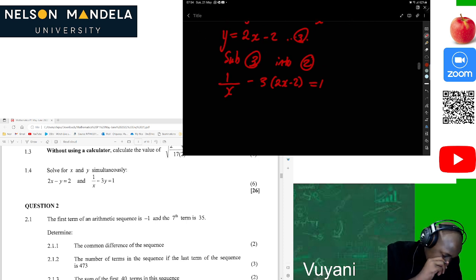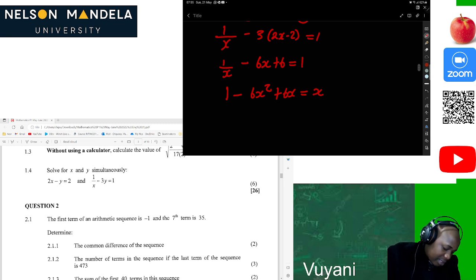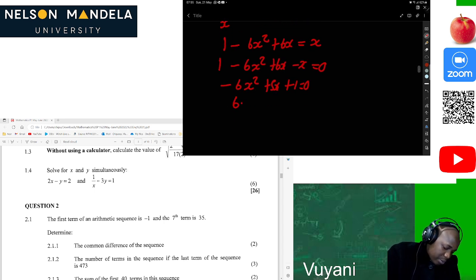Of course, this will be the same as 1 over x minus 6x plus 6 is equal to 1. Then after that, of course, that should be 1 minus 6x squared plus 6x equal to x, because we are multiplying all through by x. Then this will be 1 minus 6x squared plus 6x minus x is equal to 0. Then, of course, this will be negative 6x squared plus 5x plus 1 equal to 0. Then we leave us to have a positive there. That will be 6x squared minus 5x minus 1 equal to 0.